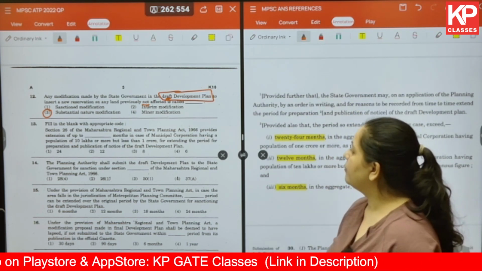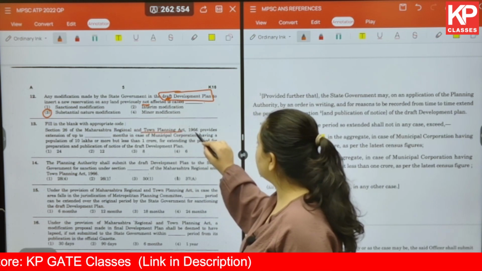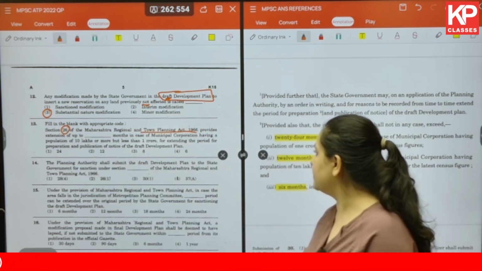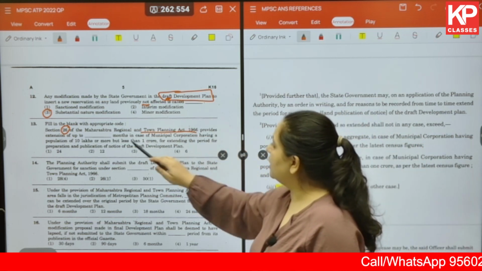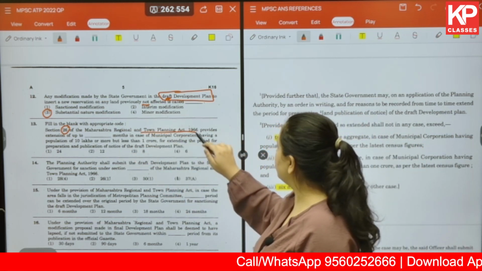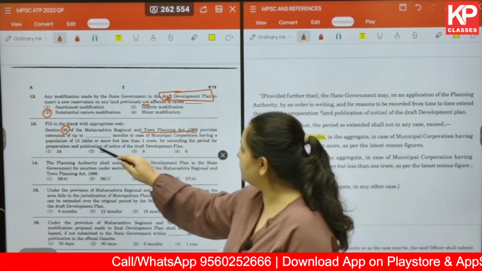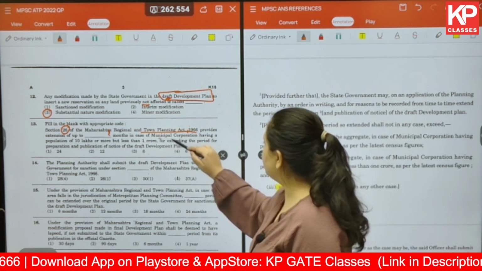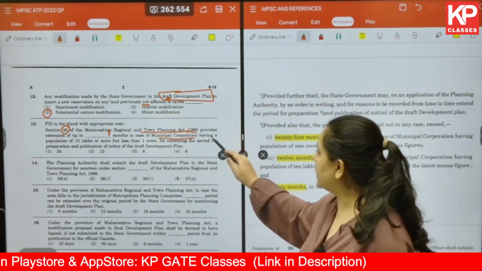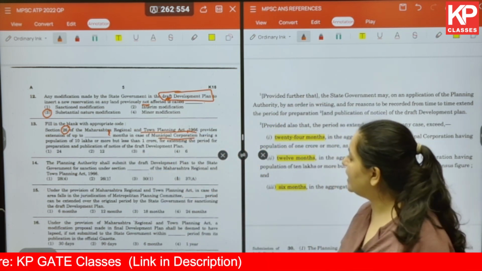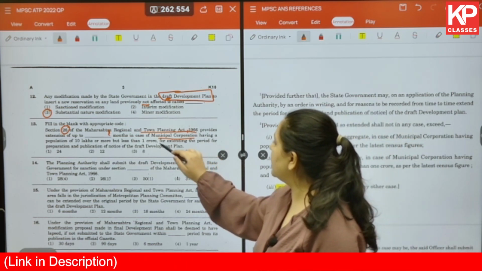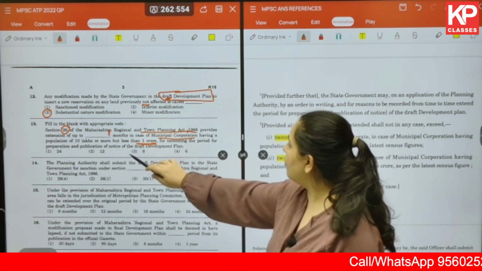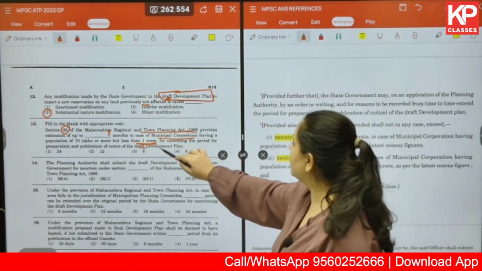Okay, now we are talking about again MRTP Act and section 26 of this particular act. What does it say? Extension: section 26 of the MRTP Act 1966 provides extension of up to how many months in case of municipal corporation, first keyword, second, having a population of 10 lakhs or more but less than 1 crore, for extending the period of preparation and publication of notice of the draft development plan.